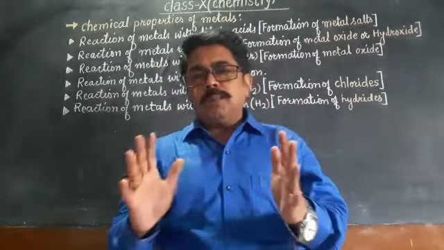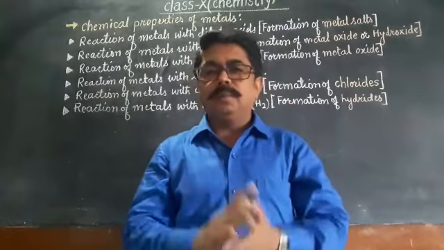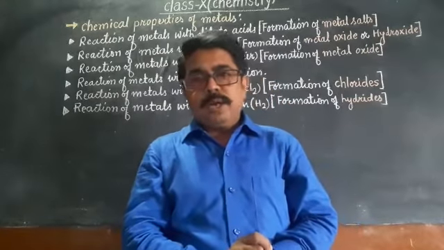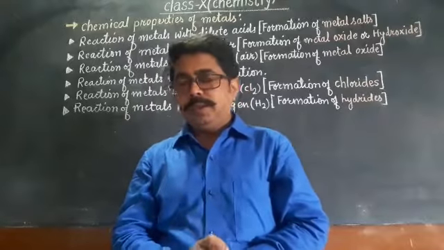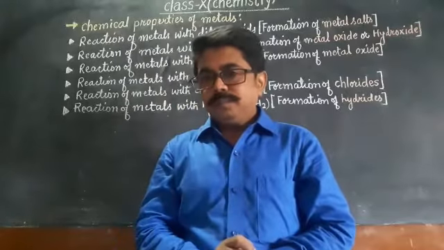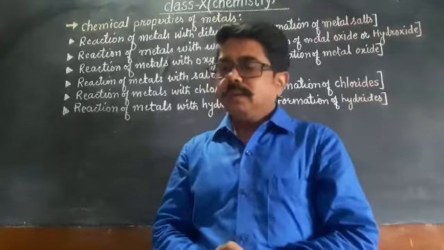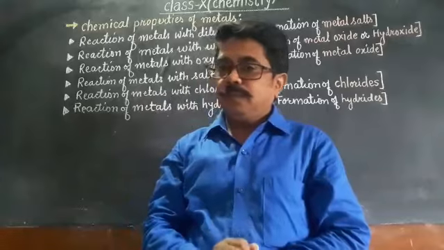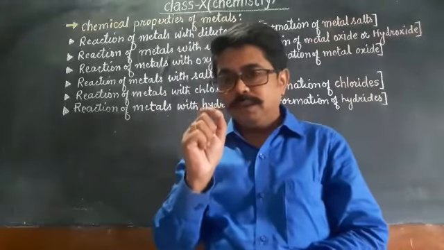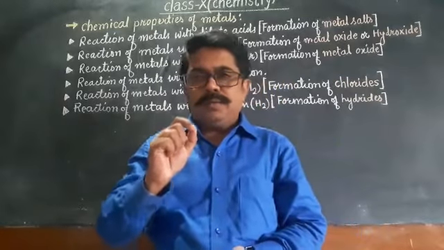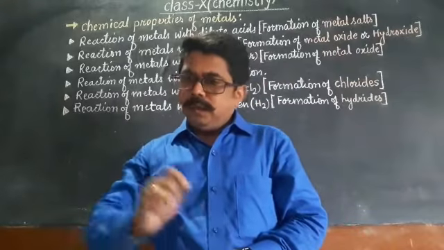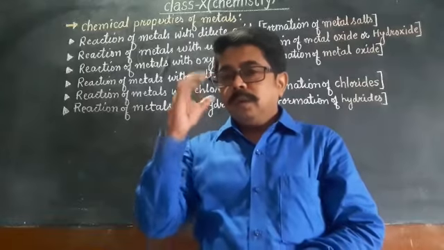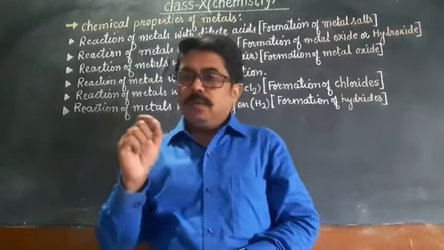So all these types of reactions we have to study in our syllabus. So we are going to see the reaction of metals with these six types of reaction, please pay attention, in this lecture. Understood? These are in our syllabus only.